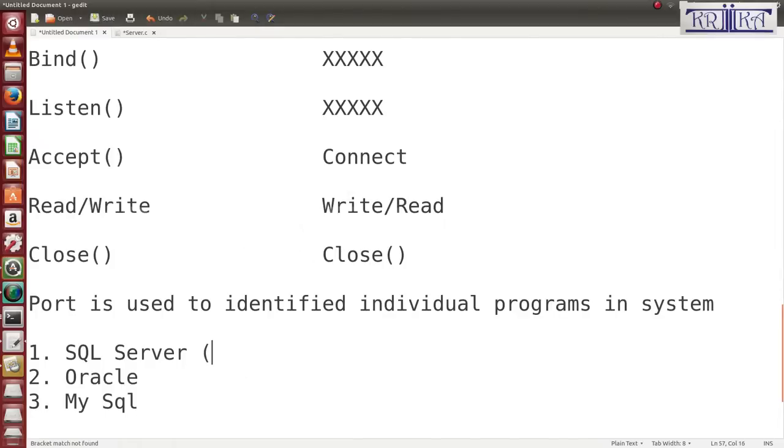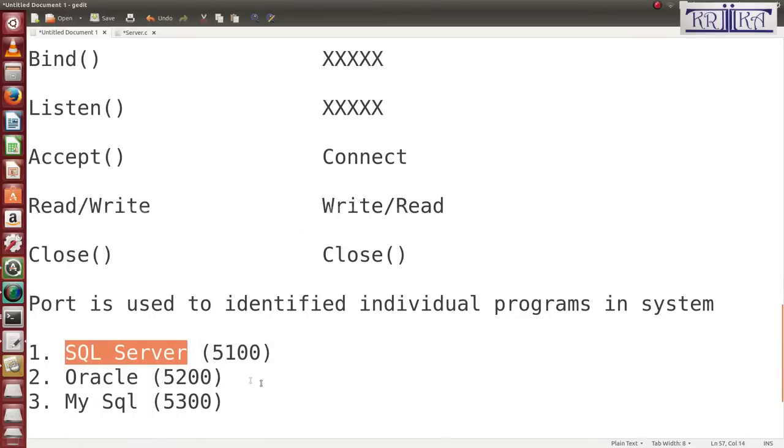Suppose this port number is 5100, this is 5200, this is 5300. Then whenever in the program I am using 5100, it will automatically connect to the SQL Server program. When I am using 5200, it automatically connects to Oracle. When I am using 5300, it will automatically connect to MySQL. That means ports are used to connect to individual programs.